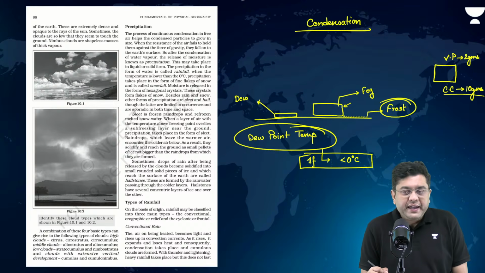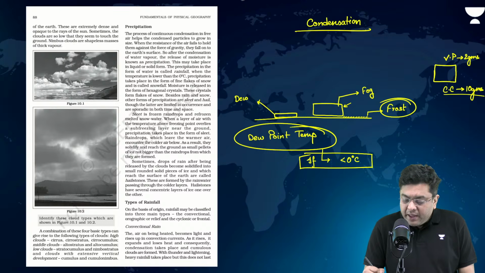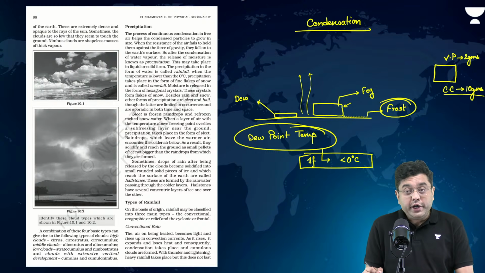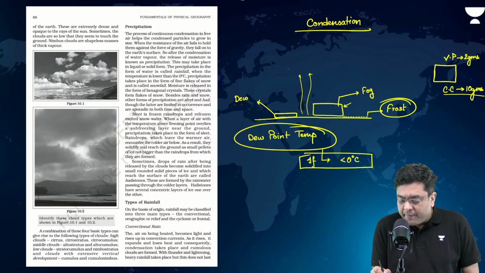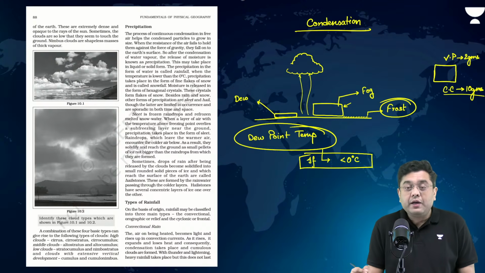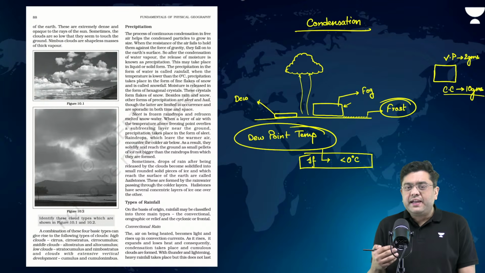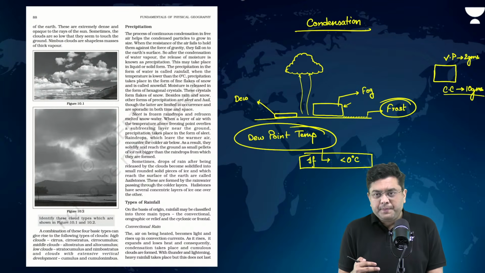What if in a certain area, air rises up and the condensation does occur at upper atmosphere, at higher altitude? In that particular case, you will have the formation of clouds, right? That is how you have the case of cloud formation. Okay.